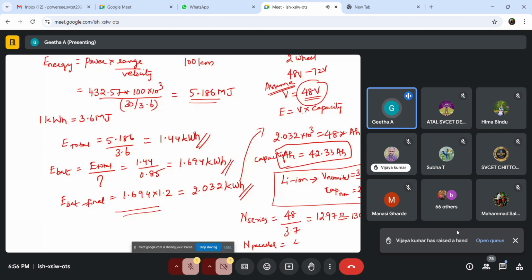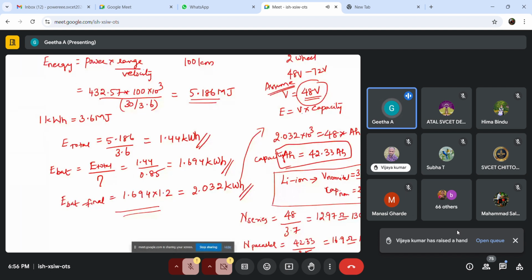Okay. Now coming to parallel. How many number of cells in parallel? We have the capacity to be 42.33 for 1C. 1C indicates 42.33 ampere for 1 hour, the charging rate, C rate. So 42.33 divided by the nominal capacity of 2.5, we get 16.9, so approximately 17 cells.